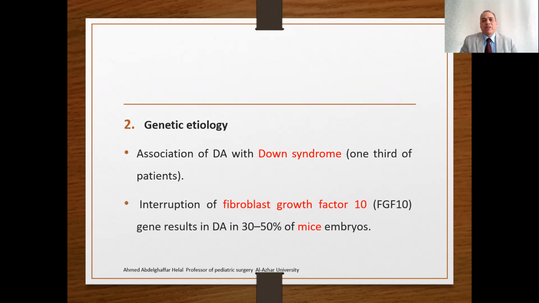The second hypothesis may be related to genetic etiology. This genetic etiology is evidenced by the association of duodenal atresia with Down syndrome. About one third of these neonates have Down syndrome. Also, interruption of the fibroblast growth factor 10 gene may result in duodenal atresia, as evidenced by trials on mouse embryos. Interruption of this factor produces duodenal atresia in about 30 to 50% of mouse embryos.